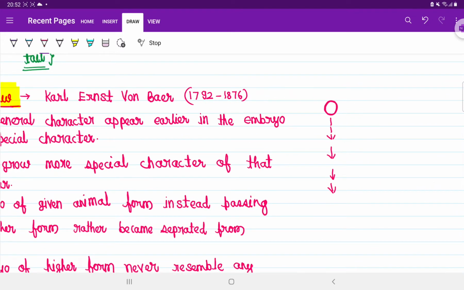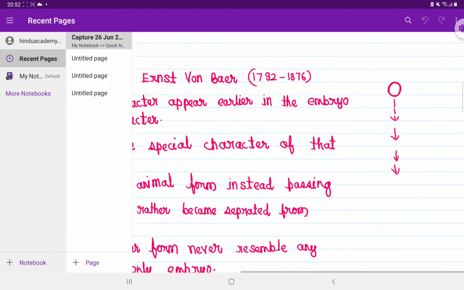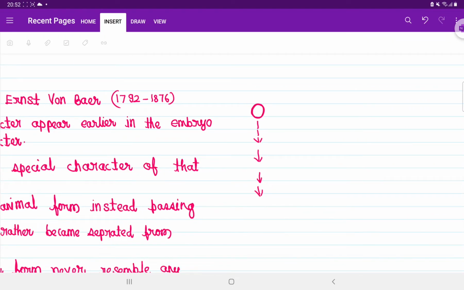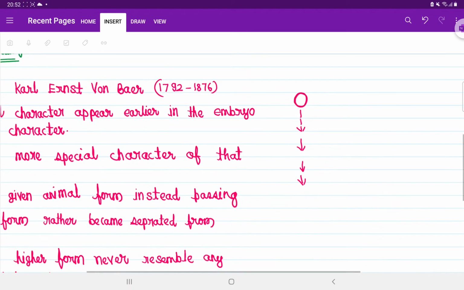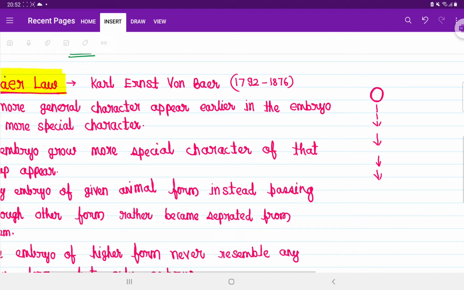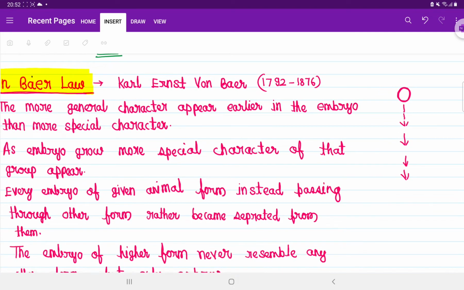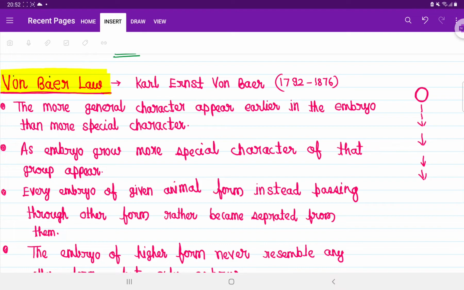Birds have feathers, and the feathers appear at later stages. If it is a human, then the mammary glands and the hairs on the body, all these structures are specialized for that particular group, so they appear later.